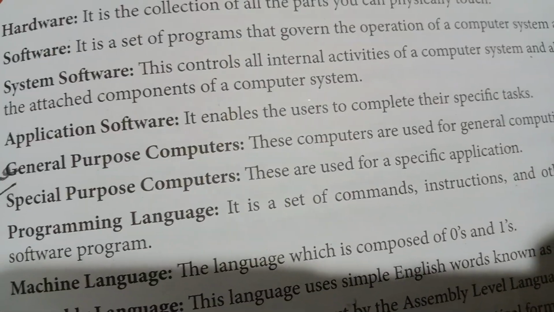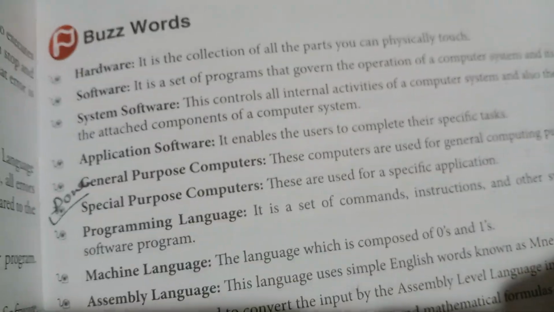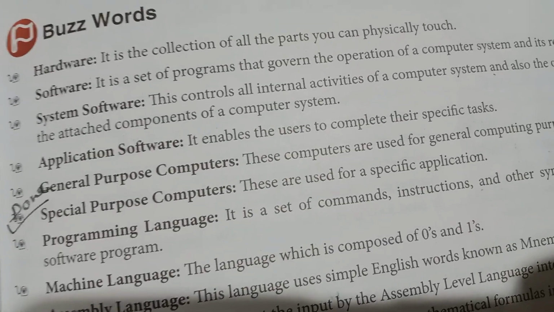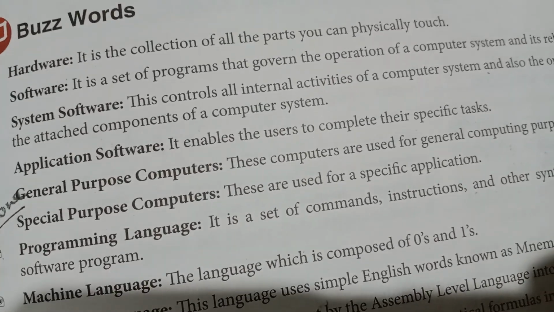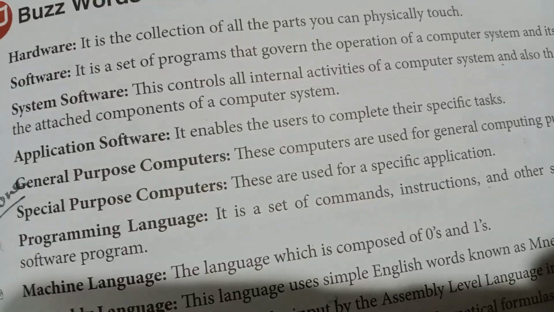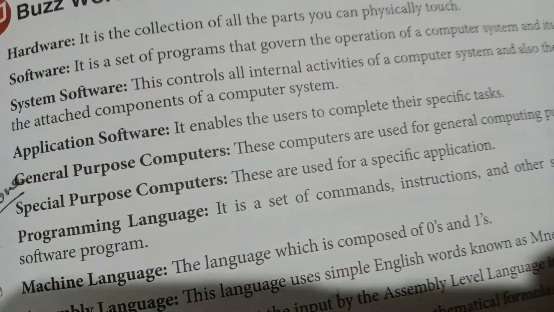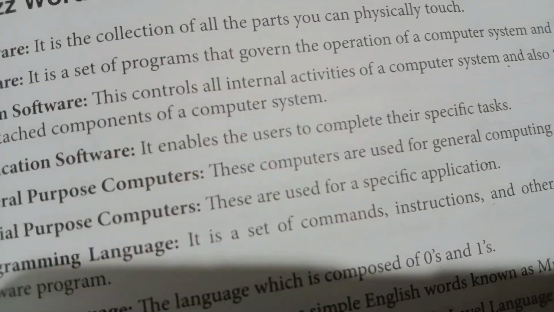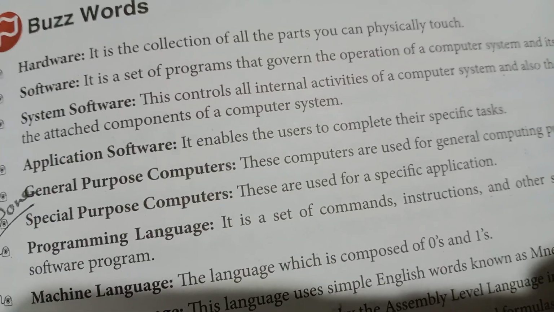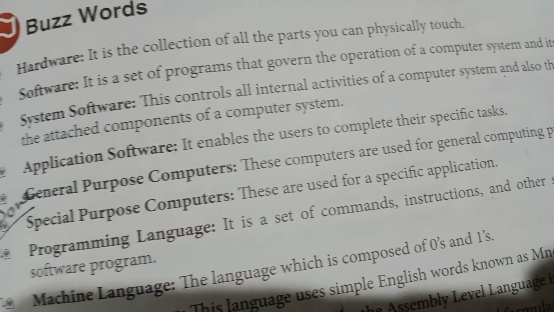A computer system has three main parts. The basic thing is that a computer system has three main parts: hardware, software, and we know the user. The user is also an important part of the computer system. The equipment associated with the computer system is called hardware.